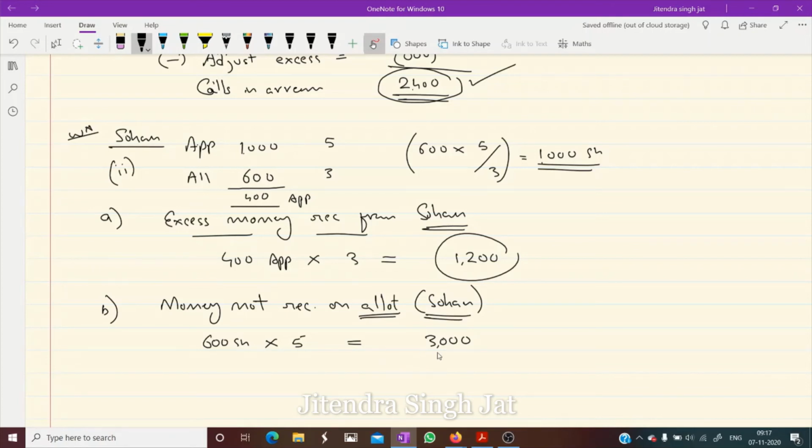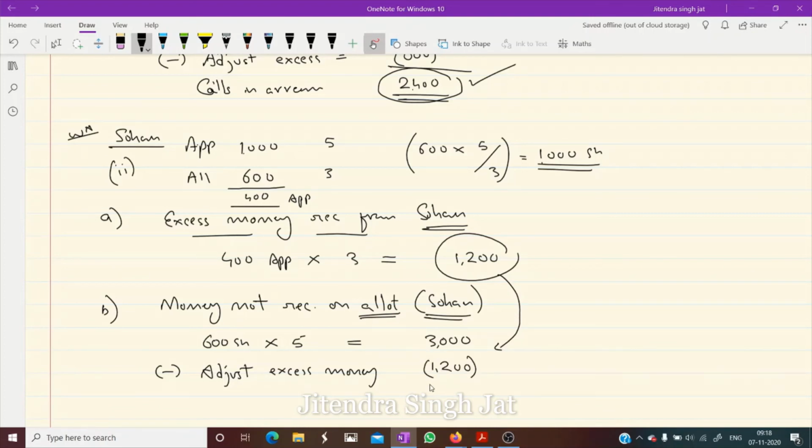When he has not paid 3,000 rupees, what will we do? We will adjust this excess money, this 1200. Do you understand, children? This 1200, which we received at the time of application, excess, is adjusted here. So from here, this 1200 will come here and we adjust.